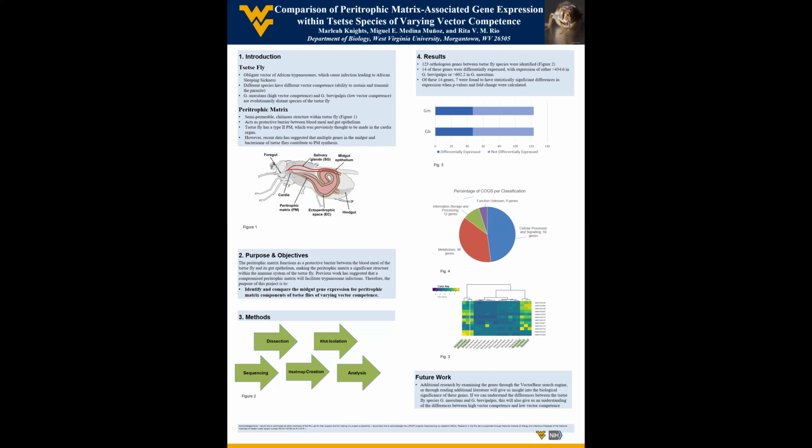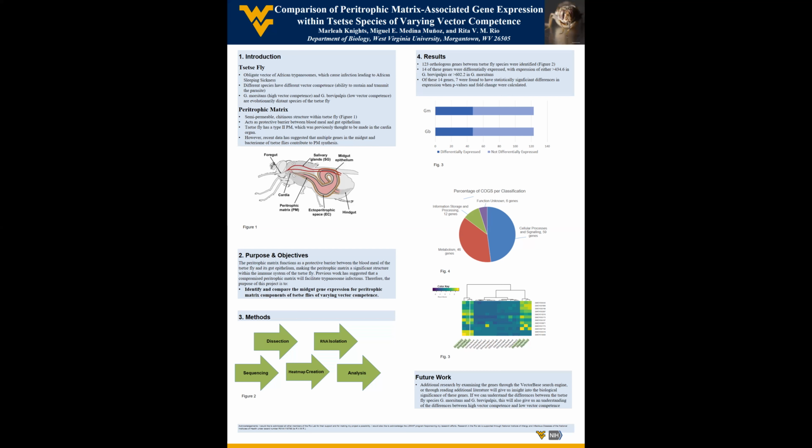After this process of organizing our genetic information, we carried out statistical tests including identifying genes with expressions above a threshold of 430 in G. brevipalpis and 602 in G. morsitans, as well as identifying those genes that displayed significant differences in expression between species by calculating fold change scores and p-values. In total, 14 genes were differentially expressed, with expressions above the threshold for either species. And of these 14 genes, 7 were found to have statistically significant differences in expression when p-values and fold change were calculated.